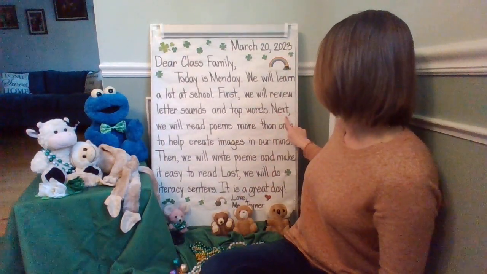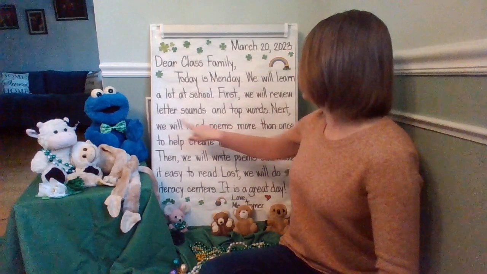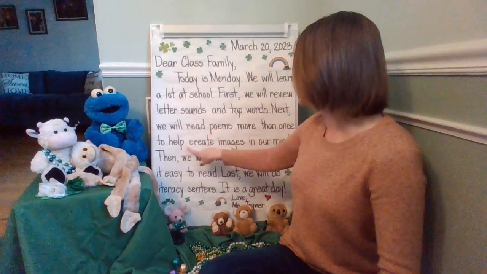Oh, I see this transitional word here. Do you know what that says? Say it with me. Next. Next, we will read poems more than once to help create images in our mind. Good readers can read things more than once. We're going to read poems more than once so that we can get the image in our mind. We're going to visualize it.